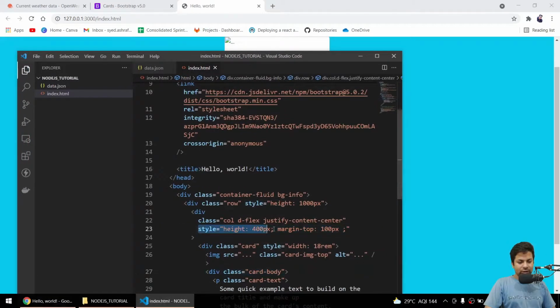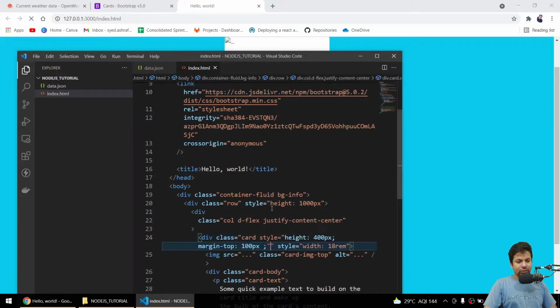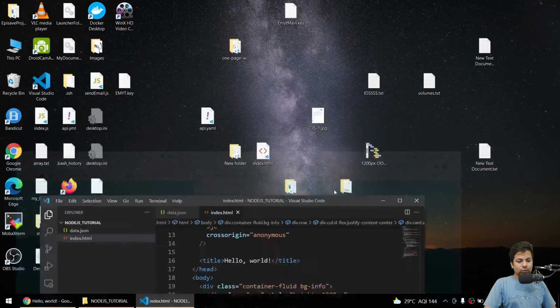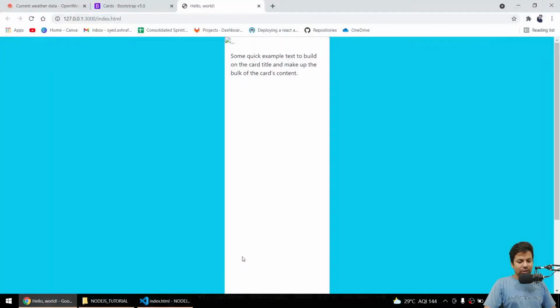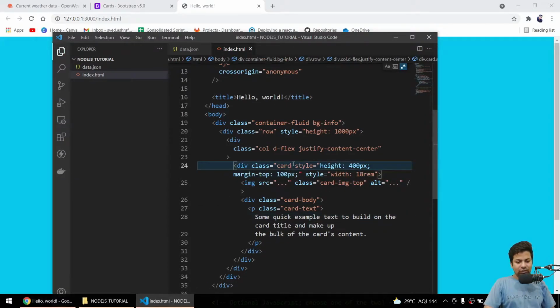Firstly I'll just cut this part from here. Yeah, paste it in the card class. Yeah, now it again got bigger. Okay, we are missing this, that's why we are having some problems.